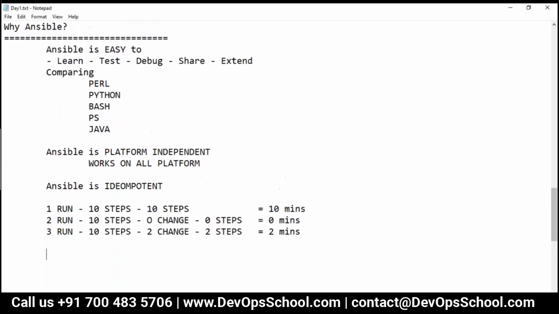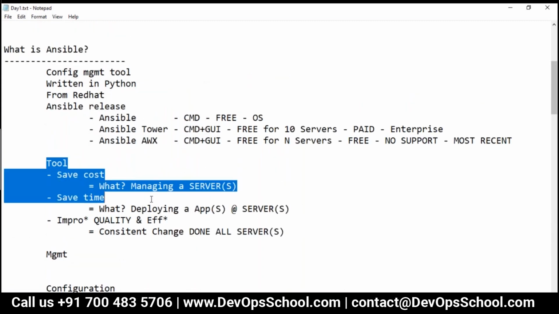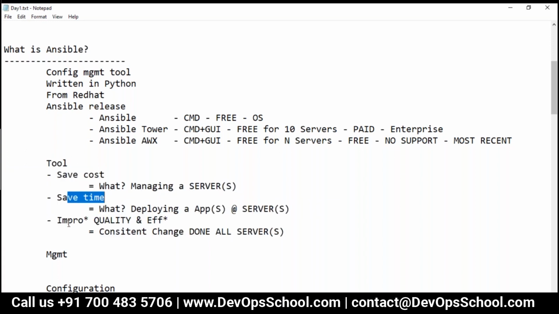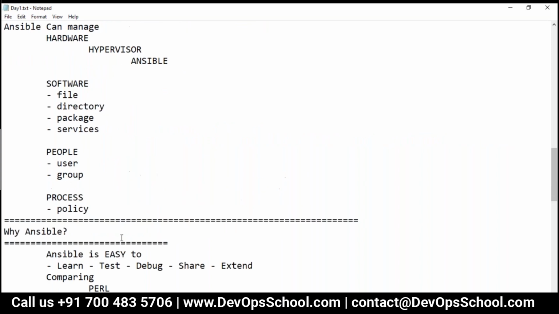Functional reasons, like Ansible will help you with consistent change management. When you say consistent server change management, that means if you have hundreds of servers and you want to deploy the same thing, doing it manually gives no guarantee that you have done it properly on each server. But if Ansible does that, it will make sure of it. That is what I was talking about here: a tool for saving cost, saving time, and improving quality. So consistent change management is done on all the servers. That's one of the advantages. You can take it as a functional advantage.